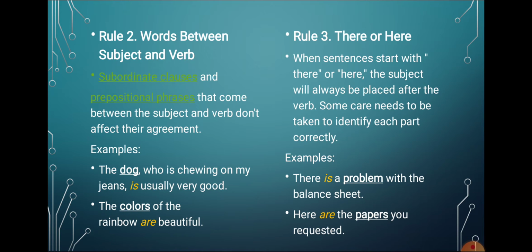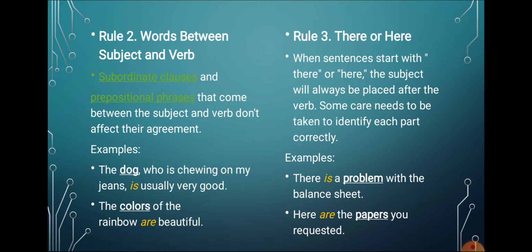Next rule is there or here. When a sentence starts with there or here, the subject will always be placed after the verb. Some care needs to be taken to identify each part correctly. There is a problem with the balance sheet. So the subject here is a problem, and a problem agrees with is.